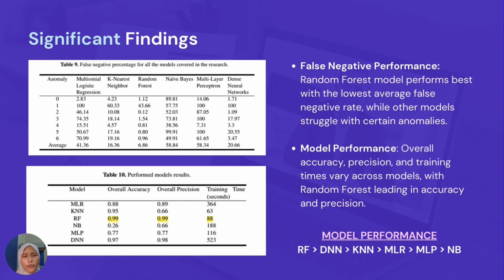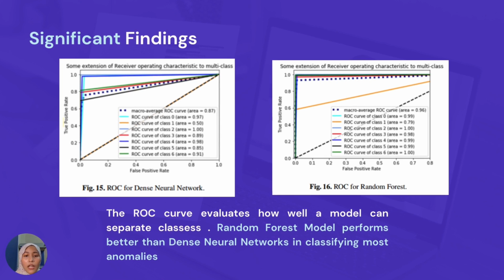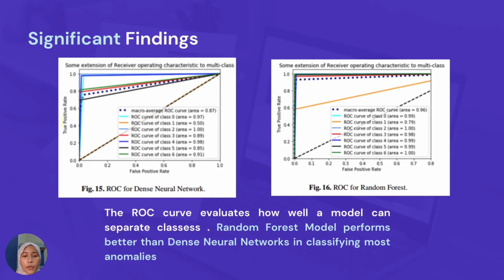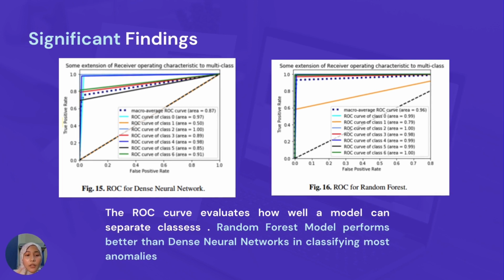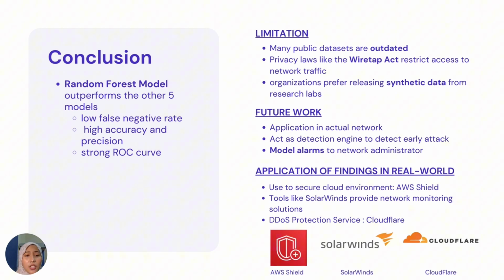The second evaluation is the model performance. The findings show that overall accuracy, precision, and training times are different across the models, with random forest leading in accuracy and precision. The next evaluation is the ROC curve. The ROC curve is to evaluate how well a model can separate classes. The closer the ROC value to 1, the better the model. We compare the ROC between dense neural network and random forest because both of these models have high prediction accuracy. By comparing them, we can say that the random forest model performs the best in classifying most anomalies. In conclusion, the findings show that the random forest model outperforms the other five models.